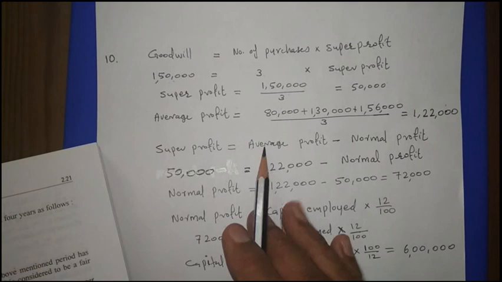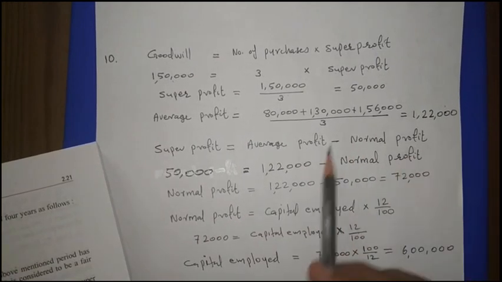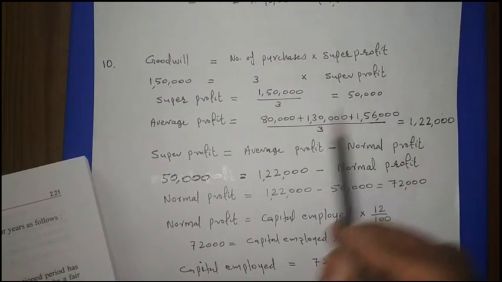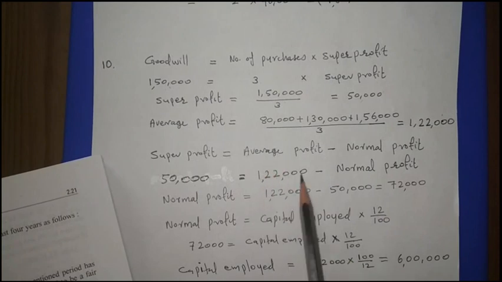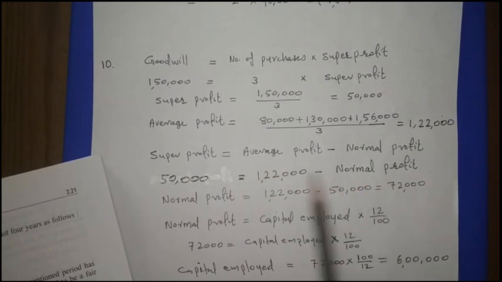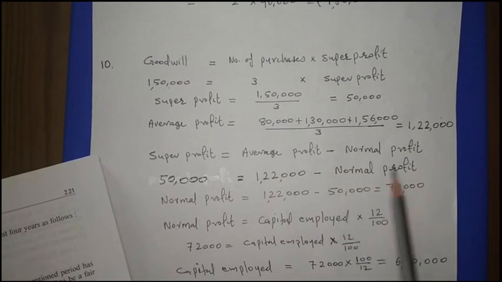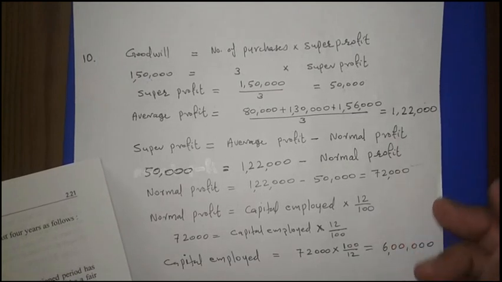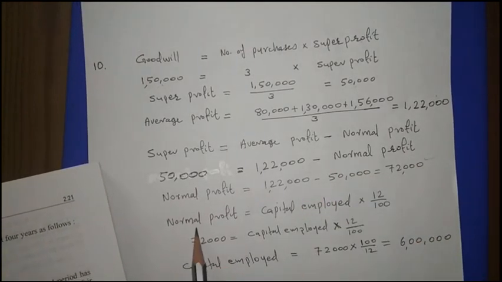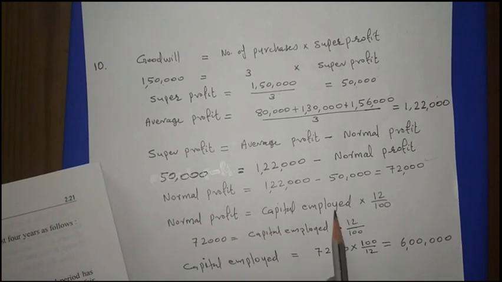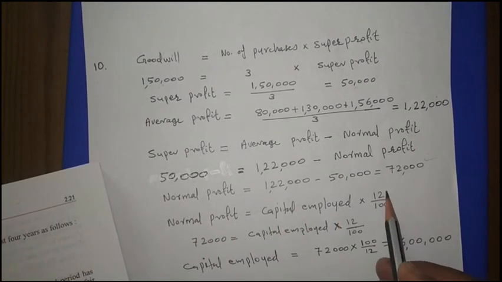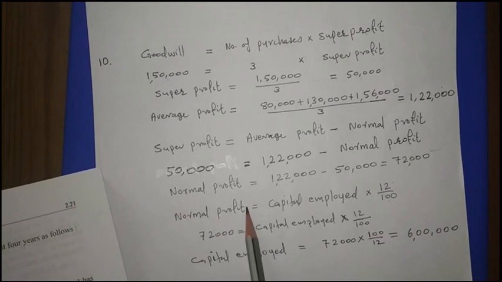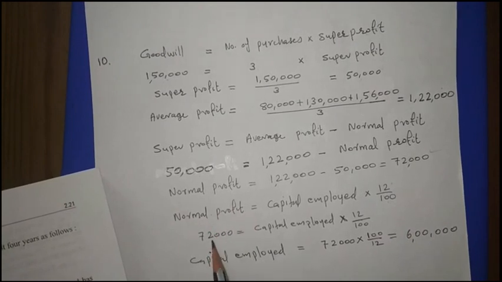Super profit is equal to average profit minus normal profit. In the place of super profit we have written its figure, that we got here, 50,000. Average profit we also know, 1,22,000. Then minus normal profit. So normal profit will be 1,22,000 minus 50,000, and we are getting 72,000 as the normal profit. Then we know another formula: normal profit is equal to capital employed into 12 rate, the normal rate of return given as 12 upon 100. In the place of normal profit we write 72,000.